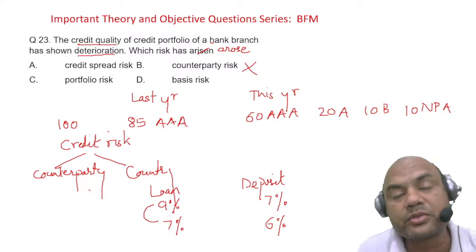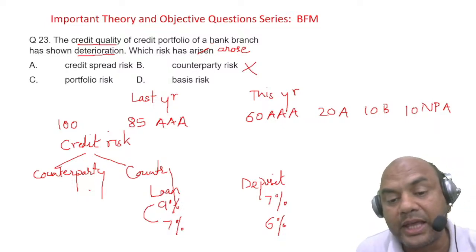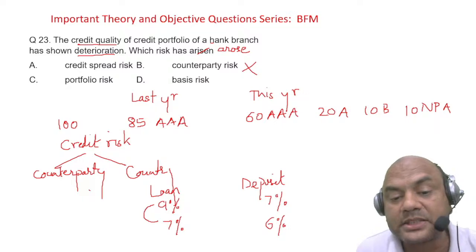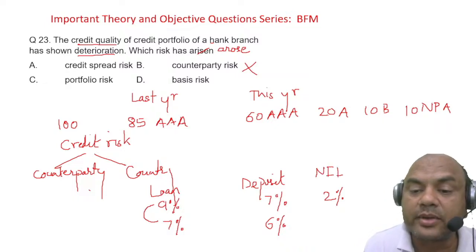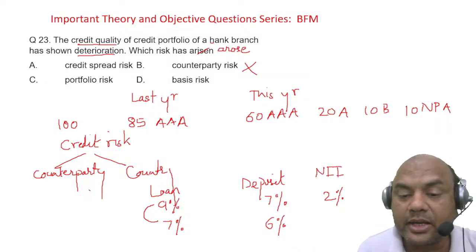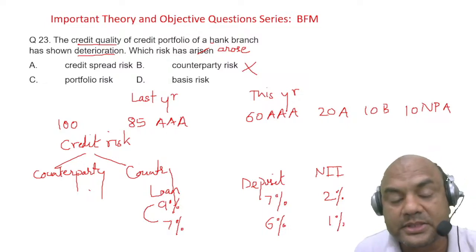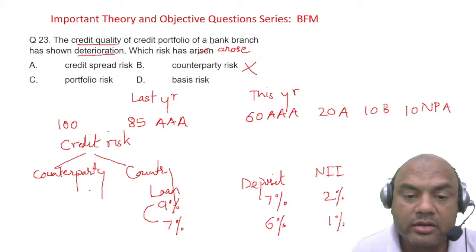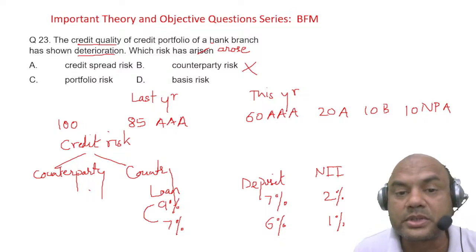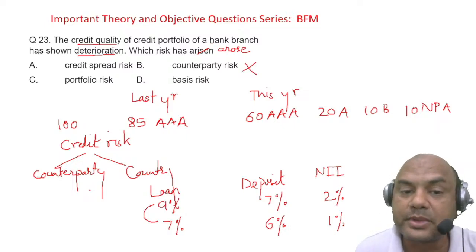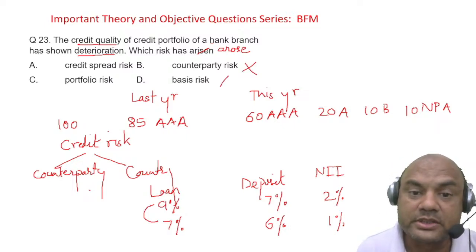So earlier, what was my NII, net interest income? 9 minus 7, so it was 2%. This year my NII is only 1%. So my income has reduced. This is known as basis risk. Whenever the rates of interest of loan and deposit change in different magnitudes, that is known as basis risk. So this is also out.